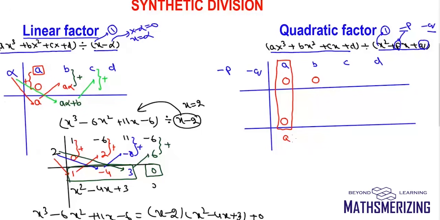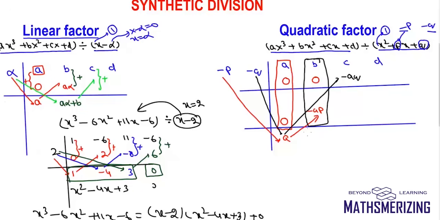I'll get a here. I'll multiply this a with minus p and I'll put the result here. So I'll get minus a into p, and I'll multiply a with minus q and I'll put the result there. So I'll put this as minus aq. So again I'll add it.